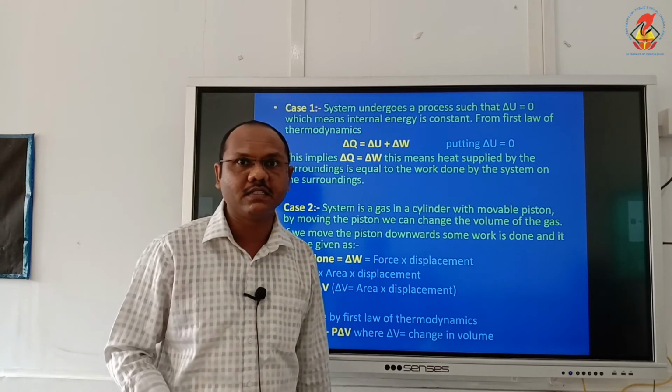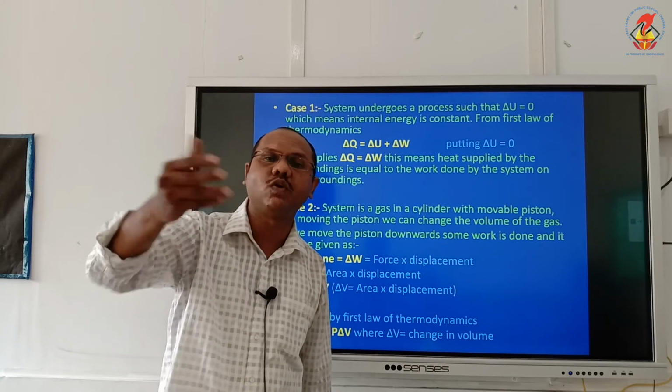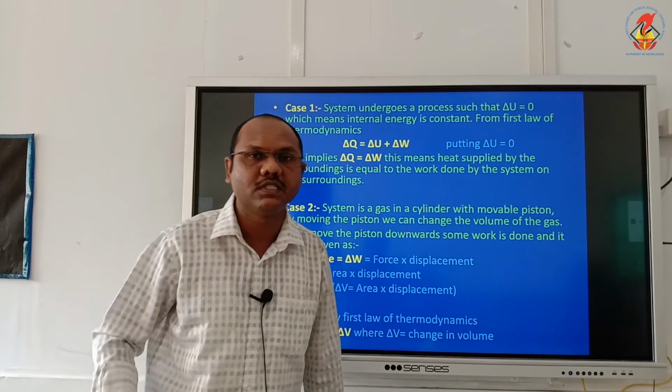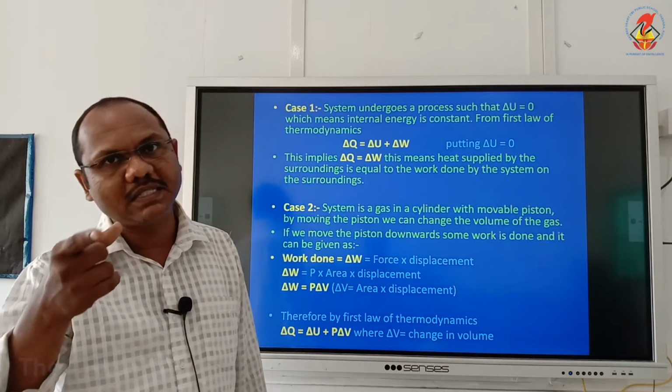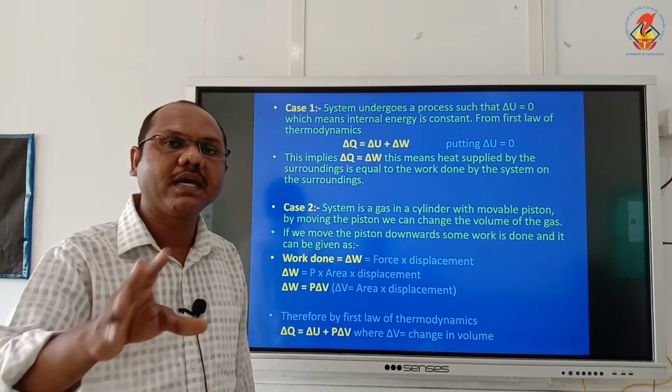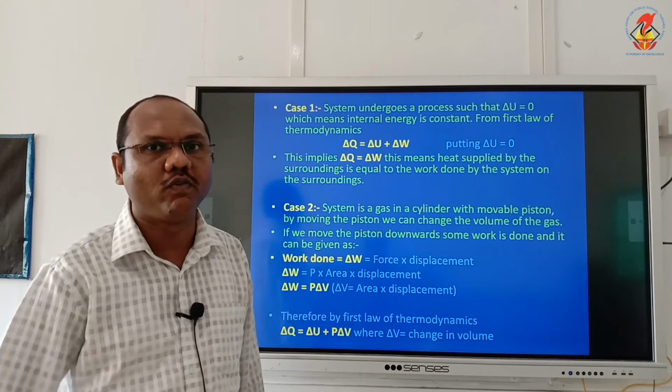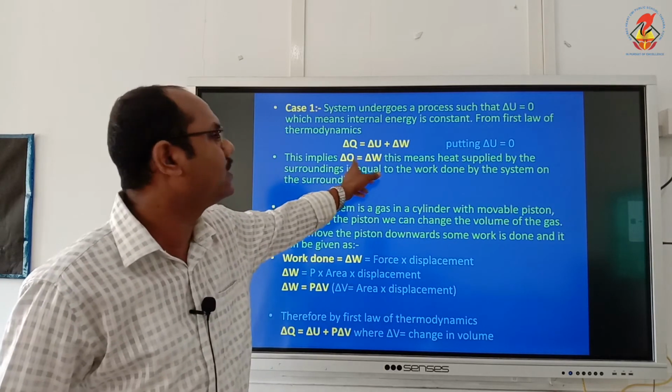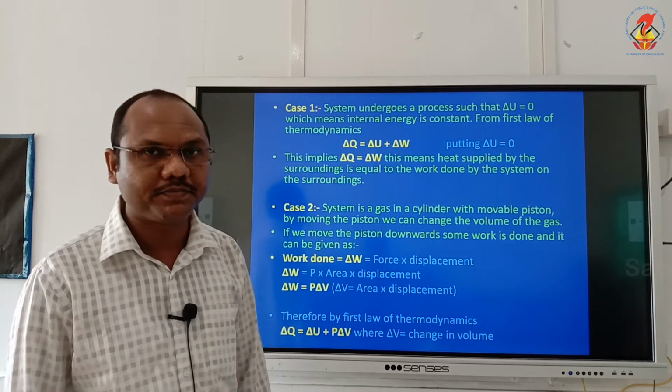Change of state. See, for example, ice to water, that melting process. In the melting process, will there be change in the temperature? No. The heat that I am supplying is used to convert ice to water. So that is an example for this. Delta Q is equal to delta W.